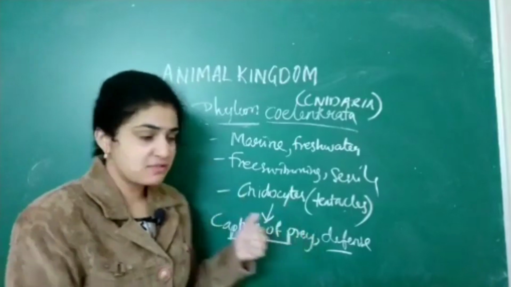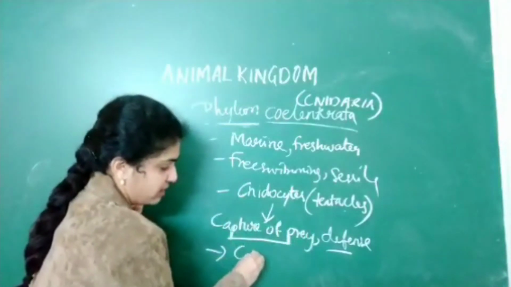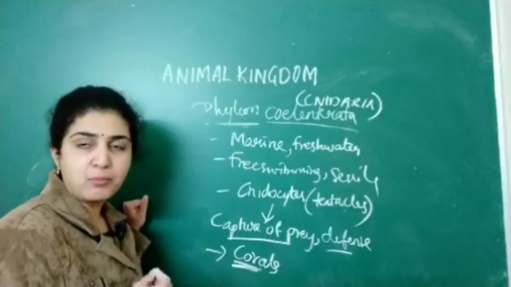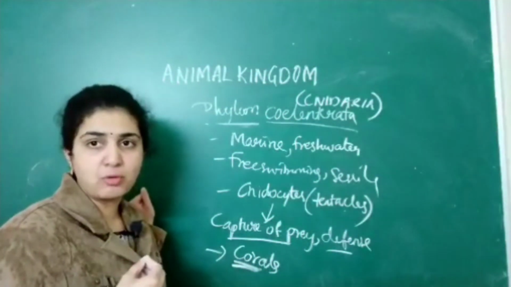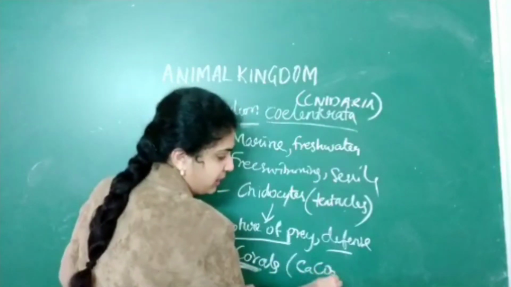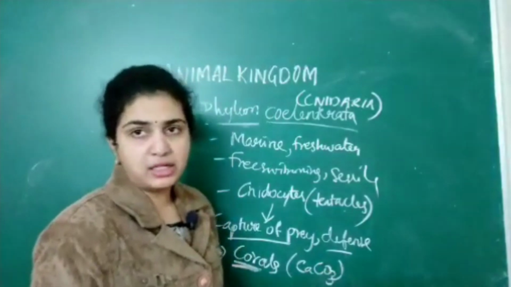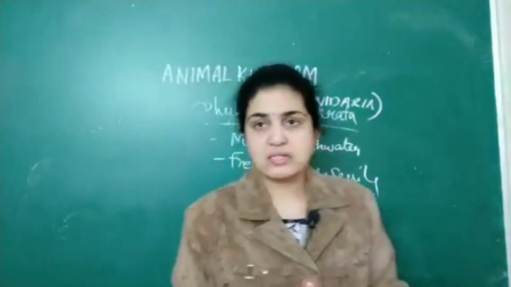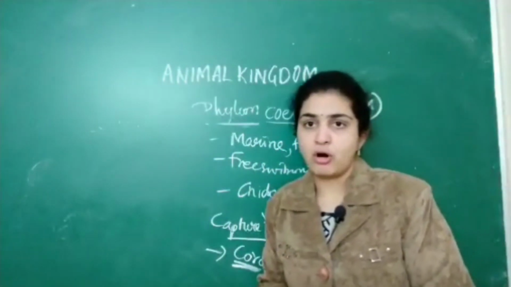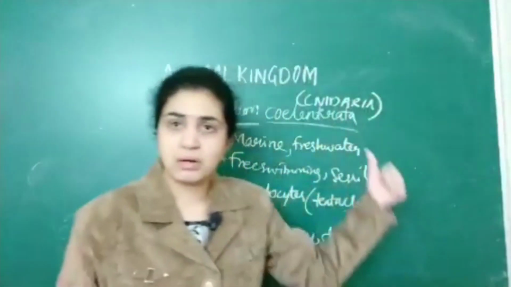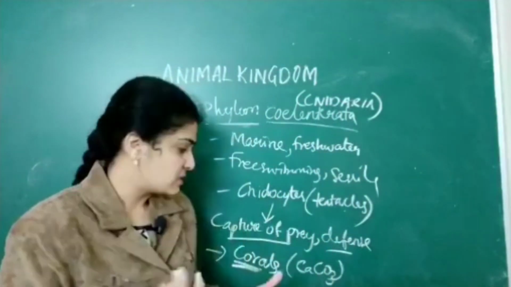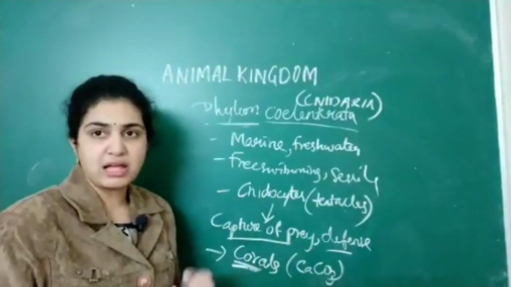Another specific feature is that they have corals. These corals also play an important role in defense mechanism of the body, but these corals are made of calcium carbonate crystals. Important NEET question: which organisms have a body made of corals, of calcium carbonate? Coelenterates, that is Cnidaria. They have this specific feature made of calcium carbonate.